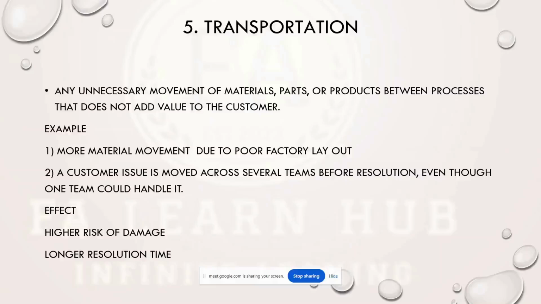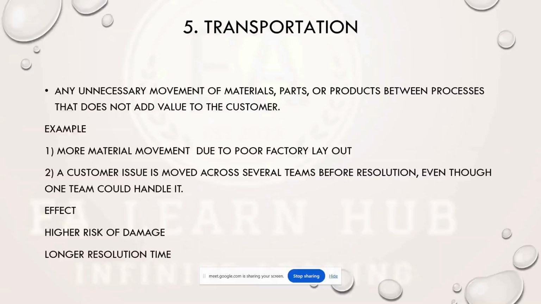And if it is a call center, if a customer issue is moved across several teams before resolution, even though one team could have handled it. So if there is a possibility that even one team can handle the customer issue, but irrespective of reason, they are transferring the call to another department and then again another department, that is a kind of transportation waste.